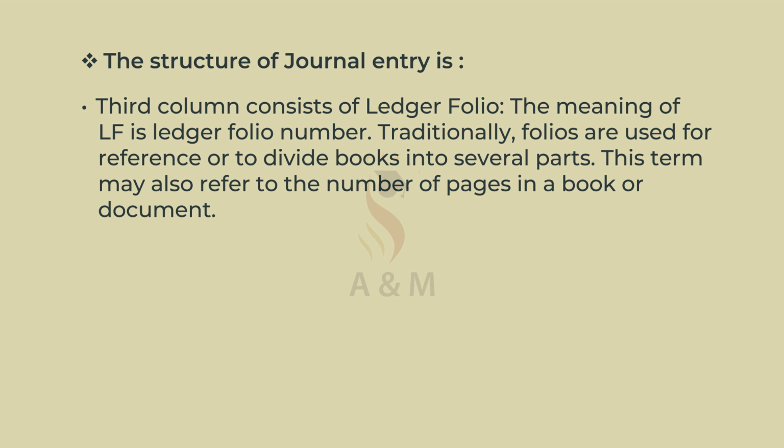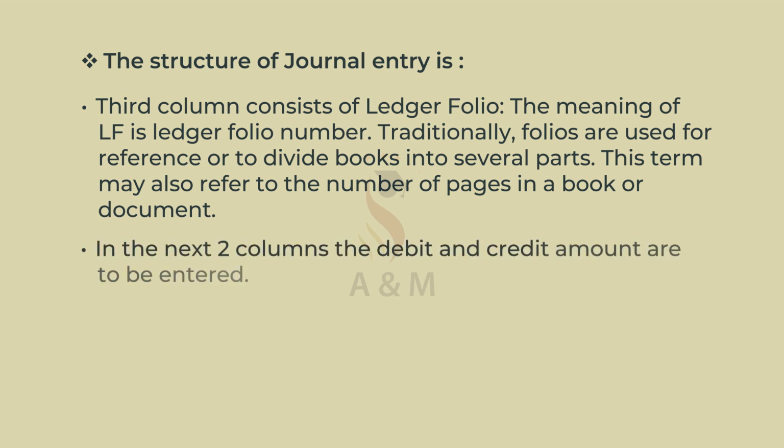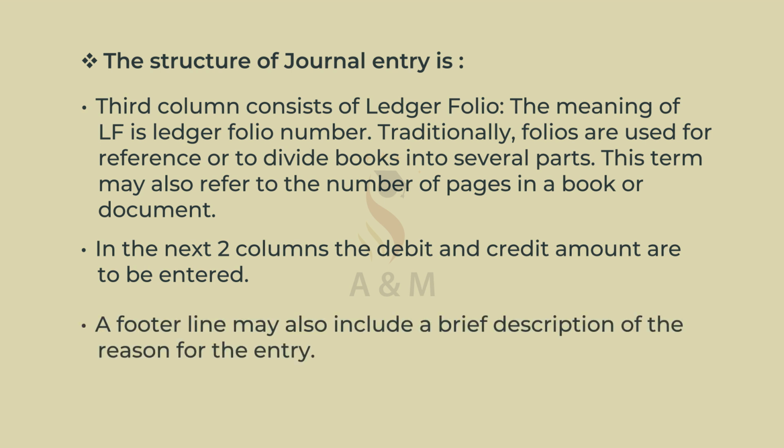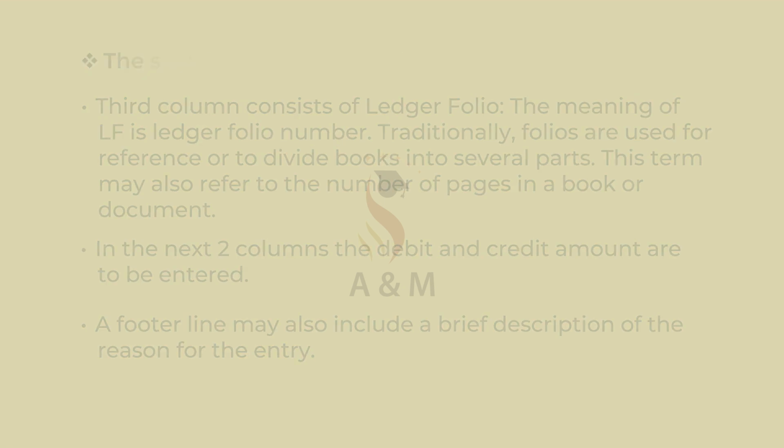Traditionally, folios are used for reference or to divide books into several parts. This term may also refer to the number of pages in a book or document. In the next two columns, the debit and credit amounts are to be entered. A footer line may also include a brief description of the reason for the entry. Now let's learn how to prepare a journal entry.